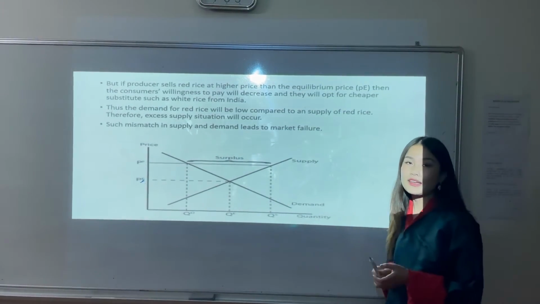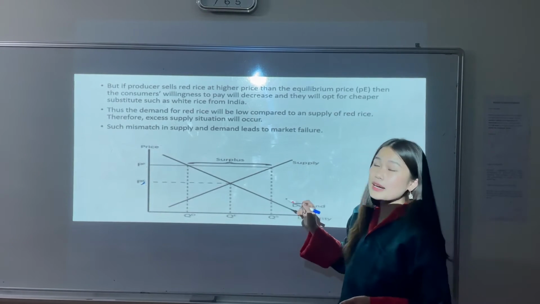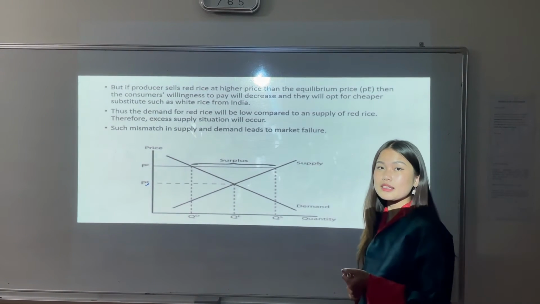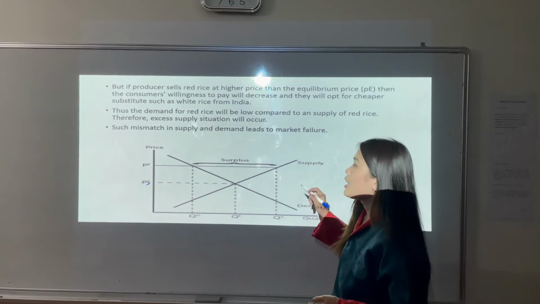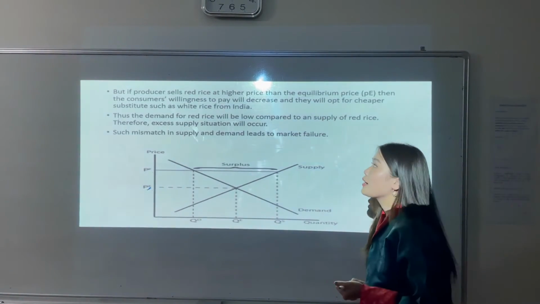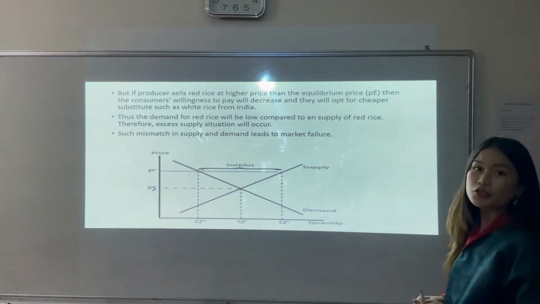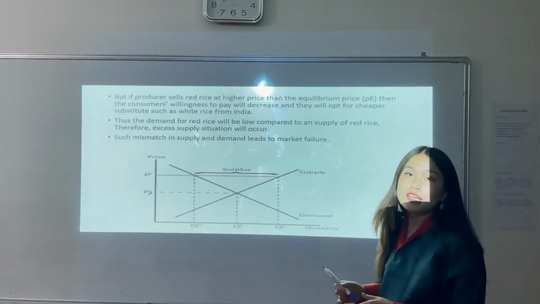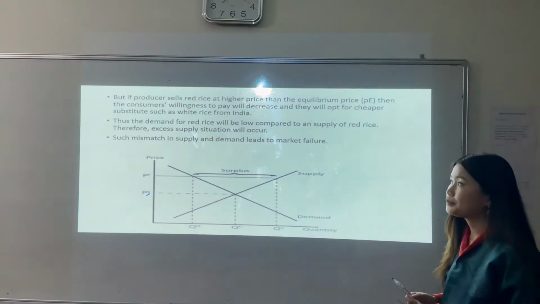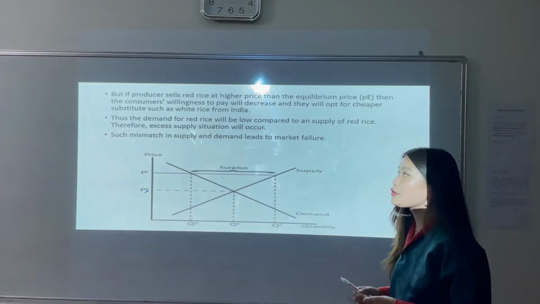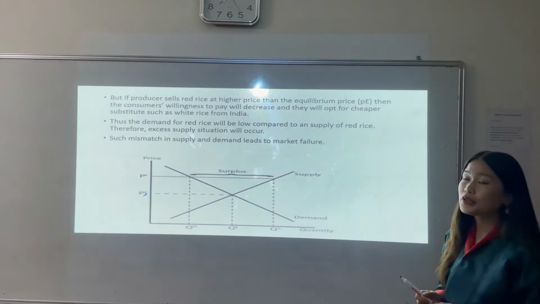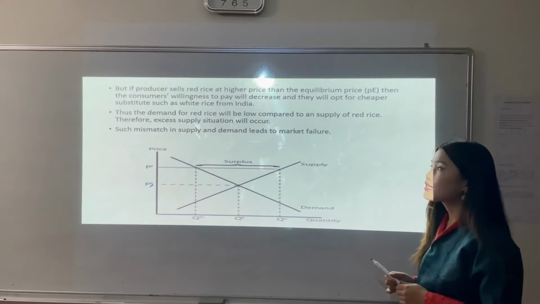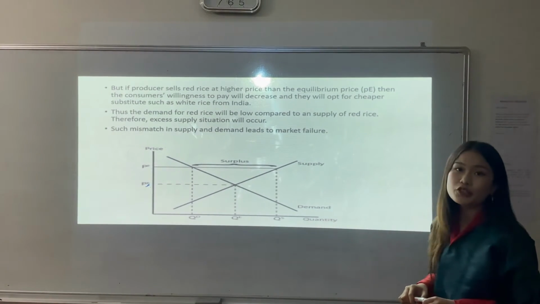As Thukten has explained earlier, with an increase in the price, the demand for the commodity will be less than the supply of the commodity, and the excess supply situation will occur, and the consumer willingness to pay will decrease, and they will opt for the cheaper substitute such as white rice from India. Thus, the demand for red rice will be low compared to the supply of red rice. Therefore, excess supply situation will occur. Such mismatch in supply and demand leads to market failure.